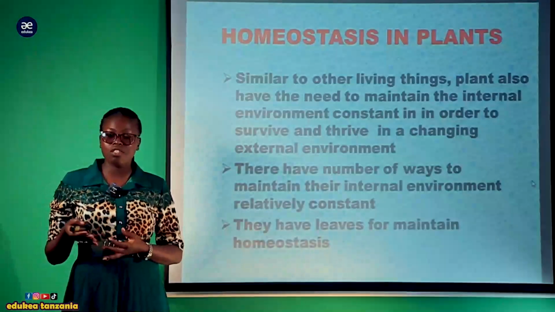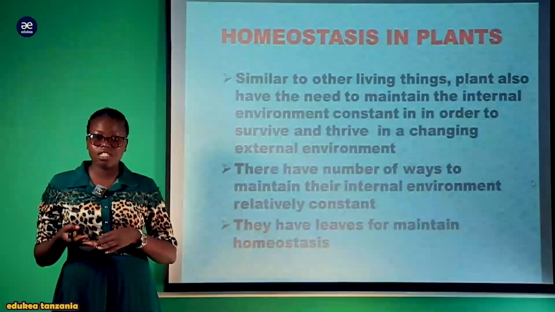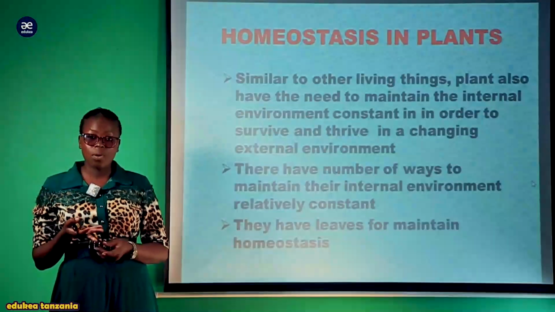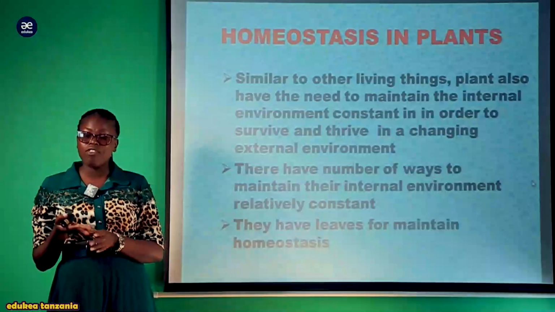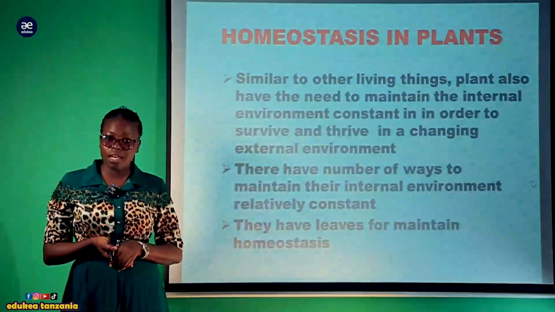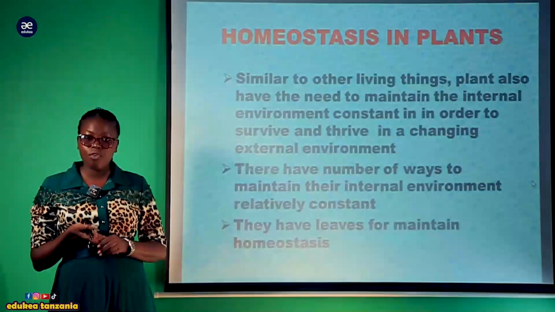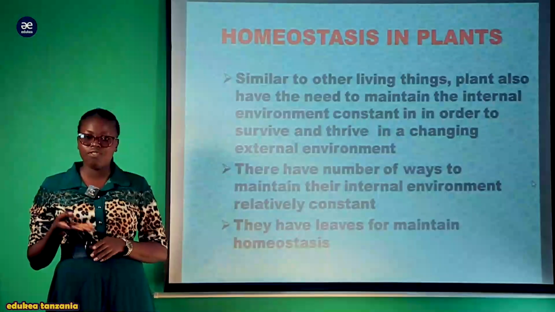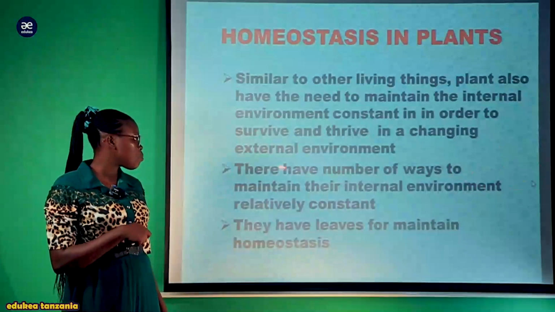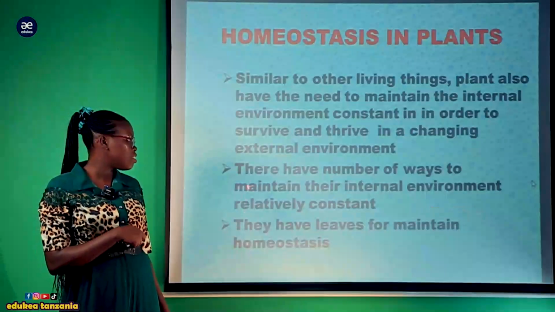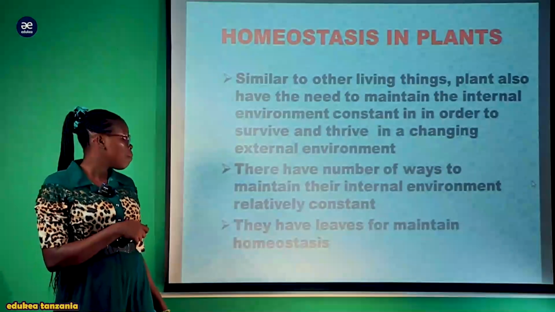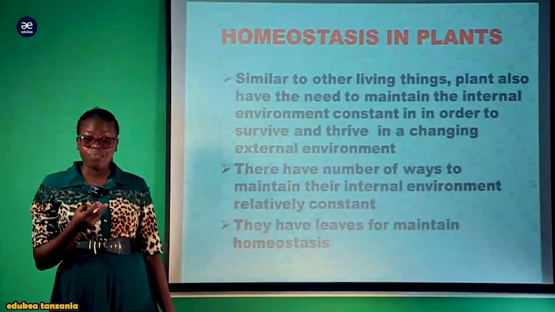The external environment tends to fluctuate from time to time, in terms of pressure, water vapor, as well as temperature. So plants have developed different homeostatic mechanisms, including osmoregulatory mechanisms, which enable them to survive in a fluctuating environmental condition. They have a number of ways to maintain the internal environment relatively constant.